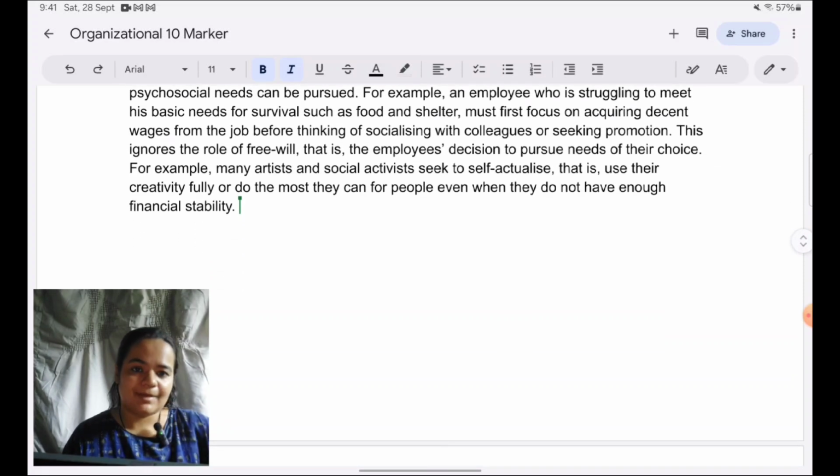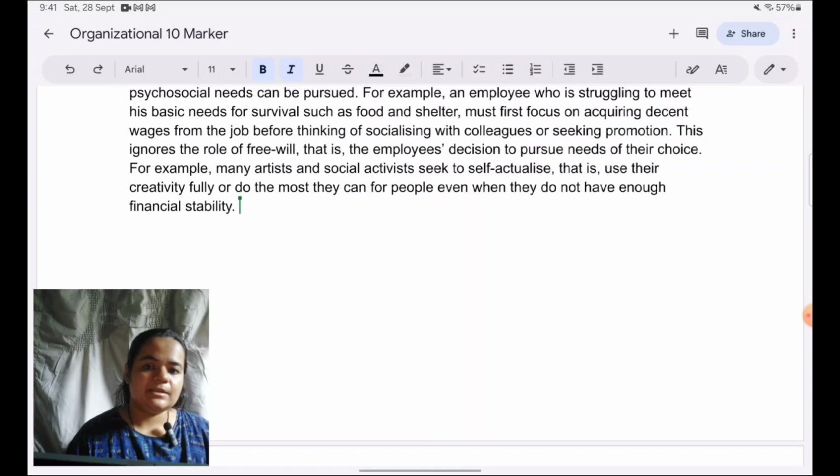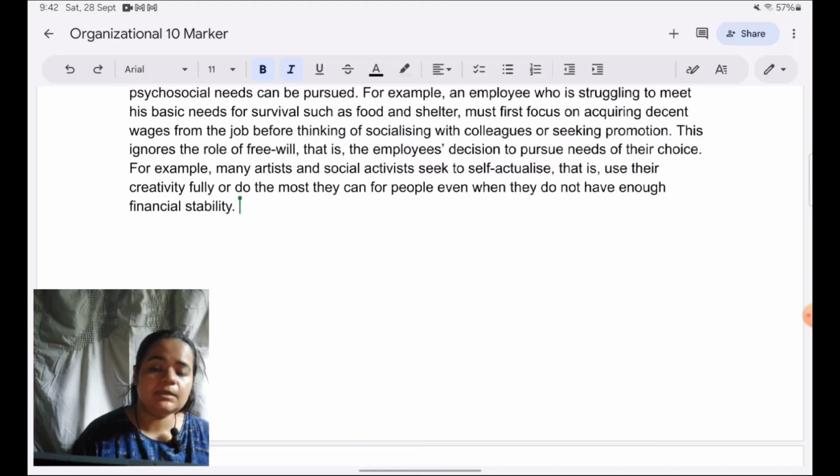Okay, now talking about McClelland's theory, I should not write it in isolation. Evaluation has to be inherent. So I should draw on it from where I have left Maslow's theory. Why not compare the two? I always tell this to students, a very good way of scoring in the paper is drawing comparisons across different theories that you've learned. Sometimes those theories are not asked about also.